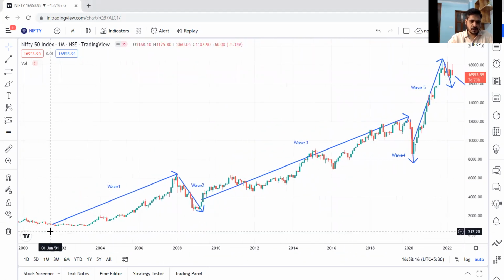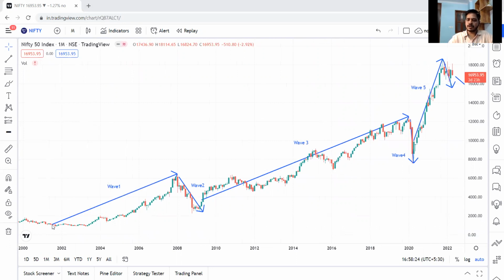Now look here. In our Nifty 50 market, wave 1 starts somewhere from 2001. And what are the characteristics of wave 1? It starts at the inception of the bull market, when the bull market begins. So in our market, in 2001, the bull market began. However, at that particular time, the fundamental news was universally negative.